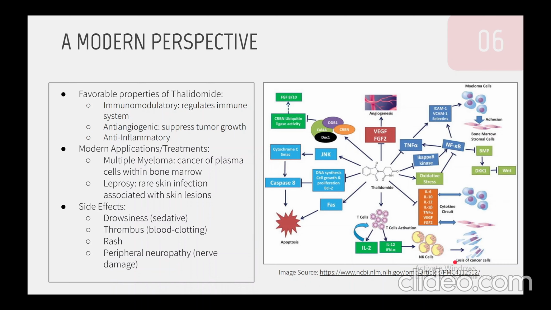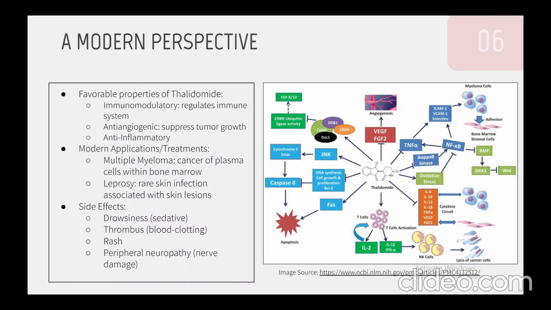In addition, thalidomide has found its way in treatment of multiple myeloma. Now, multiple myeloma is a form of cancer in plasma cells. Plasma cells are a type of white blood cell found in bone marrow, which once cancerous can release abnormal antibodies and kidney damage, and thereby weaken the immune system. So, in addition, we also see that thalidomide is anti-angiogenic and anti-inflammatory, and this allows it to reduce tumor growth in blood vessels, which is a key mechanism in one of its anti-cancer roles.